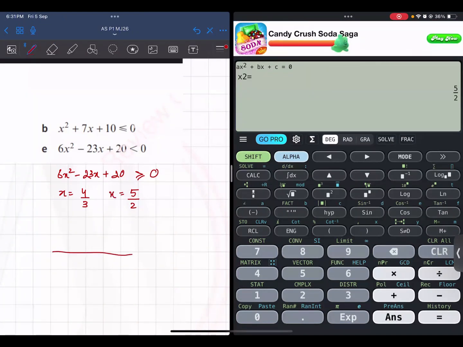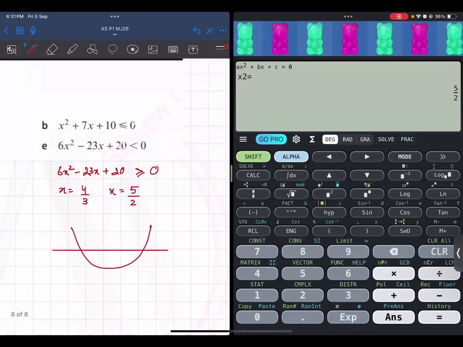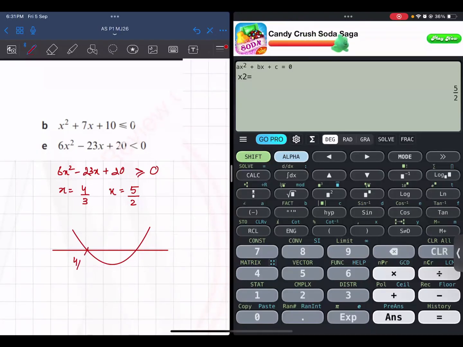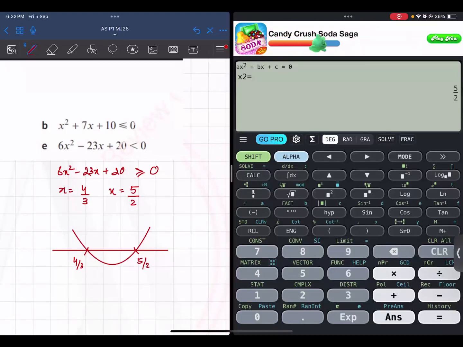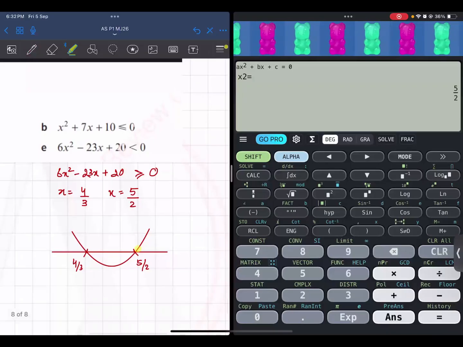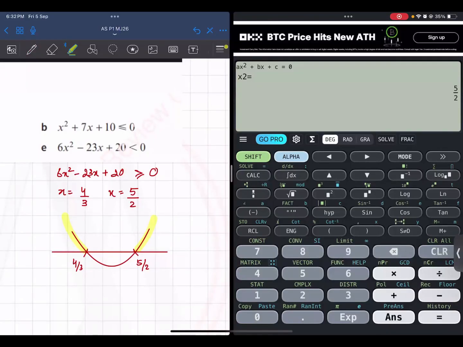Then sketch it. छोटा वाला I think it is 4/3 which is 1.3333 and the bigger is 2.5, 5/2. And now the inequality is greater than. So greater than की वजह से you will shade this part above the x-axis. And you can see above the x-axis to the right side of 5/2 and to the left side of 4/3.